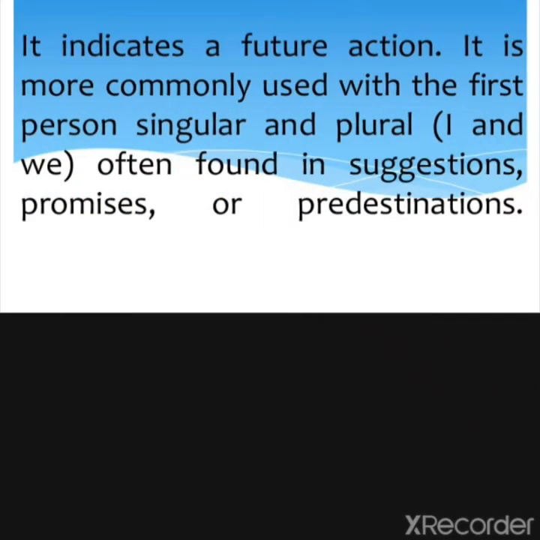Shall indicates a future action. It is more commonly used with the first person singular and plural, like I and we. Often it is used for that. When you are telling that, okay, I will be doing this work in the future, for some kind of promise, or when there is a bit of hesitation in your mind, or you just want to fulfill some formality, then also we use shall for future actions.